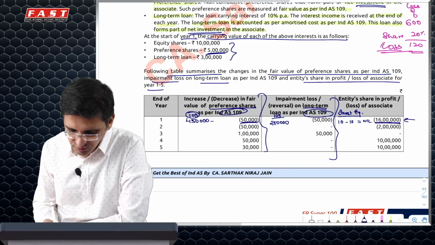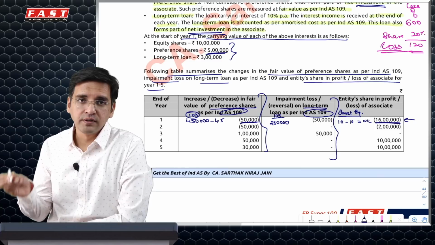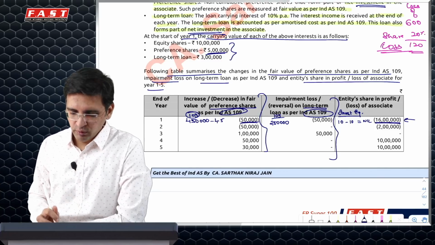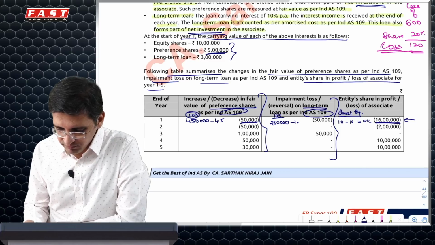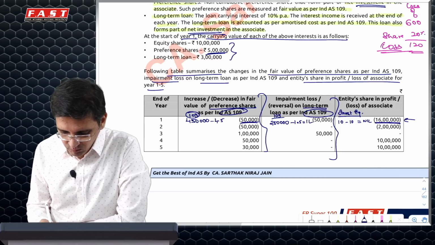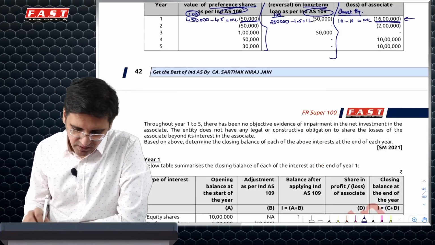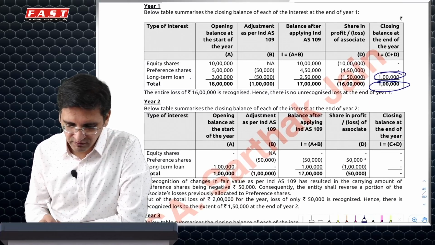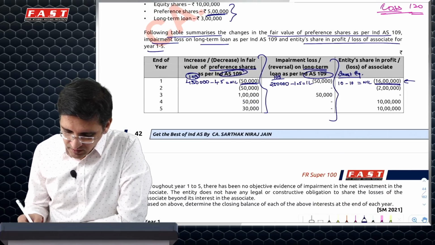First, I would reduce 4.5 from here because they are standing behind the loan providers. The balance 1.5 I'll book from here. So this will be at 1 lakh and this will be at nil. So for the first year, this is going to be my loss allocation. Finally, I'll just have 1 lakh rupees of long-term loan.